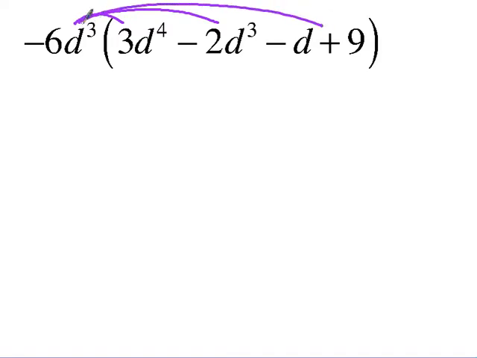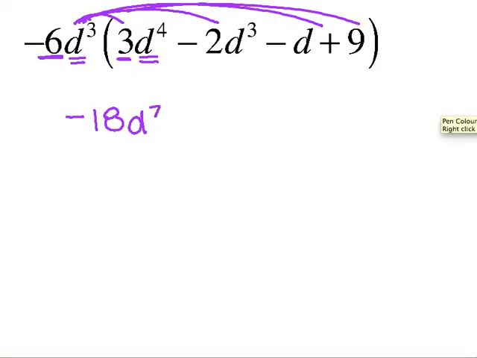But I'm just going to go ahead and look at this. I've got negative 6 times positive 3, which is what? Negative 18. I have d cubed times d to the fourth, which is what? D to the seventh.